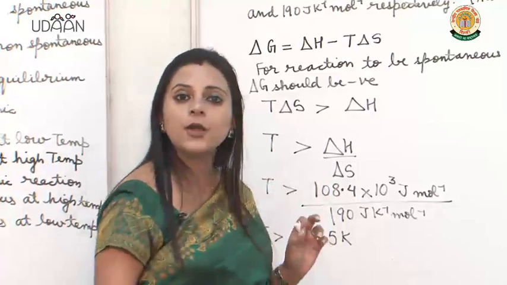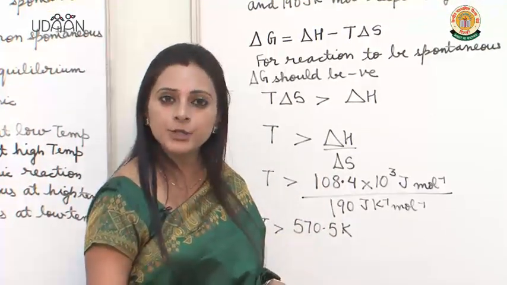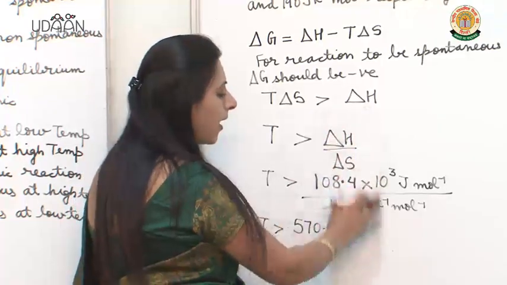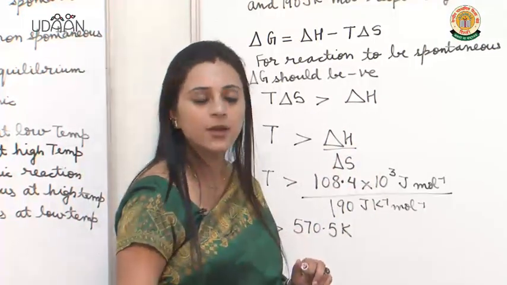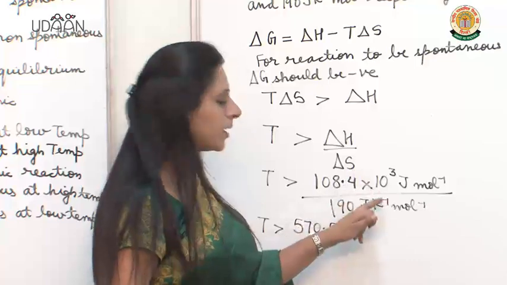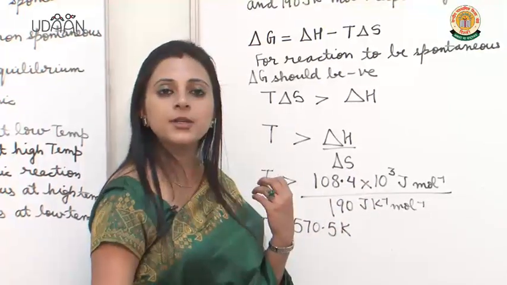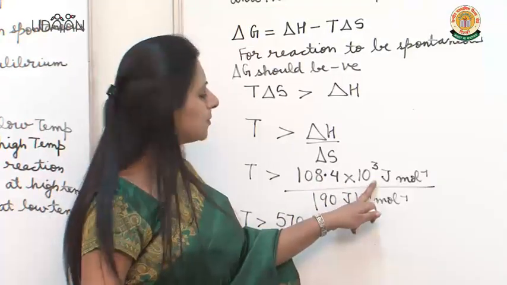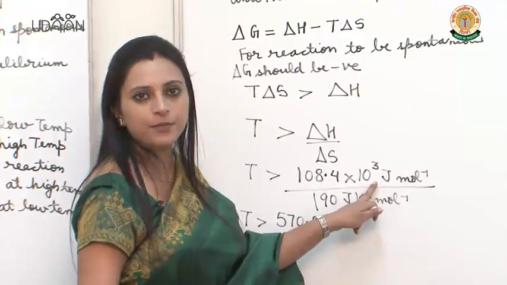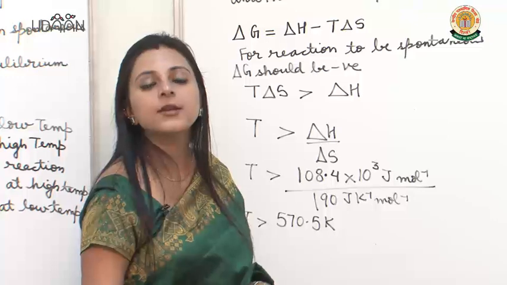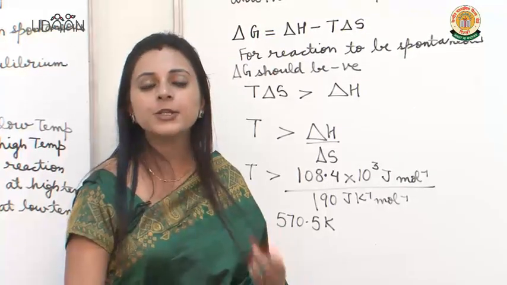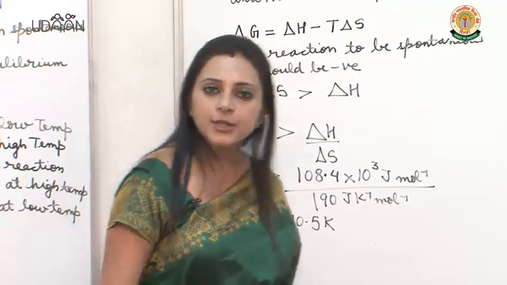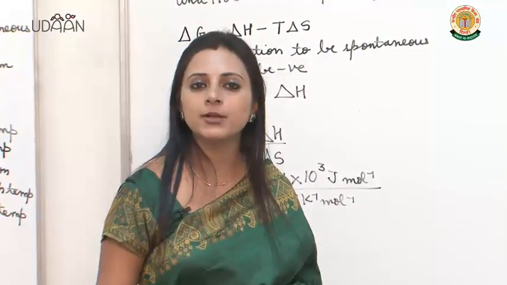And whenever you are solving these numericals, you have to ensure that delta H and delta S are in the same units. So you will have to convert delta H, which was given in kilojoule, into joule by multiplying it by 1000. Now let us understand the next question, which actually involves the relationship between delta G naught and equilibrium constant.